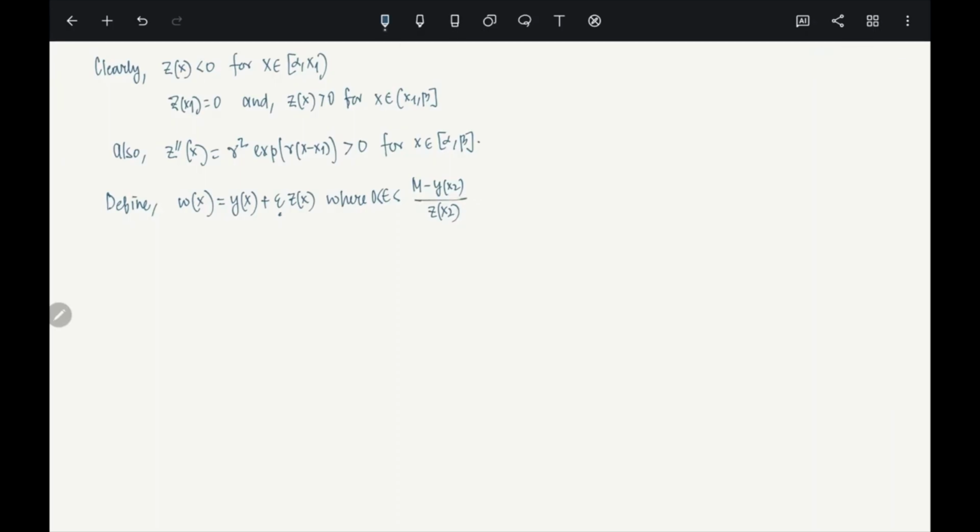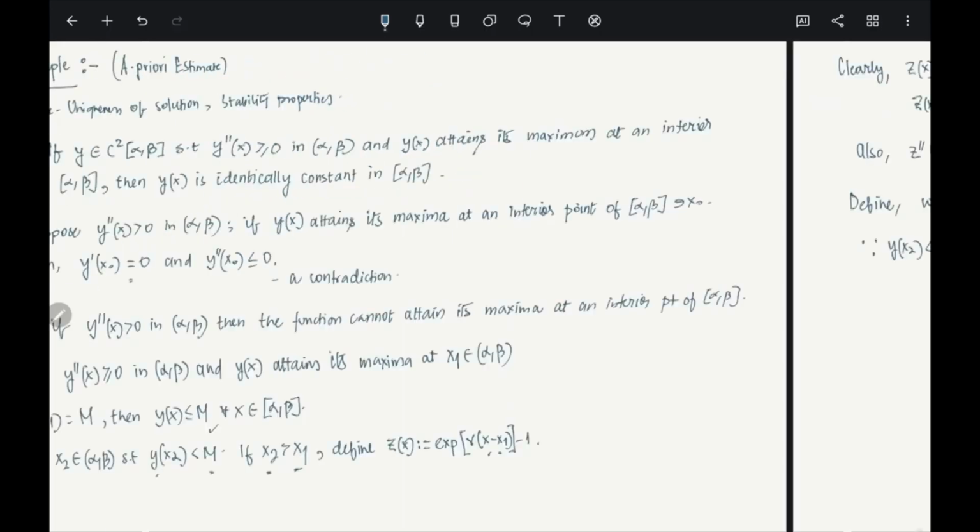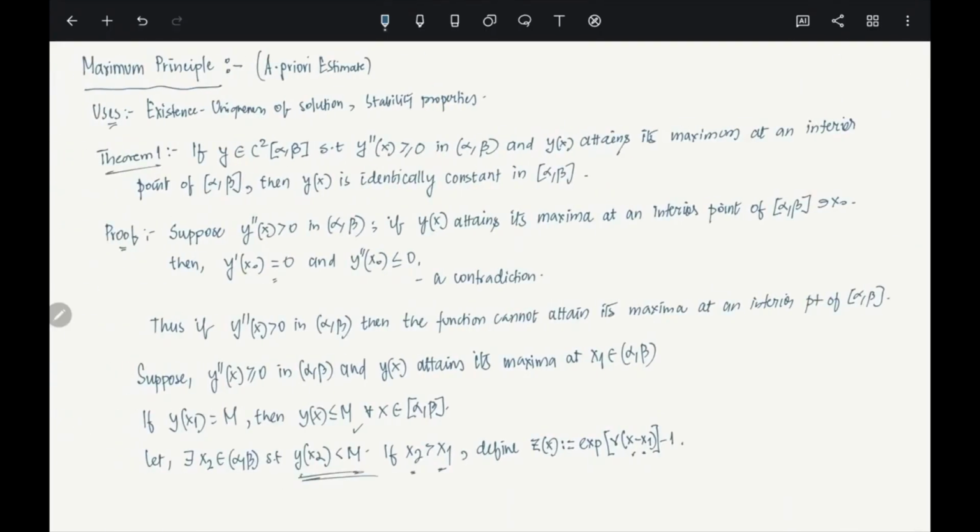Now, since y of x2 is less than m, as I have explained, and z of x2 is positive, see, x2 lies between x1 and beta, right? So z of x2 is positive and y of x2 is less than m, because we have assumed this, this is our assumption.